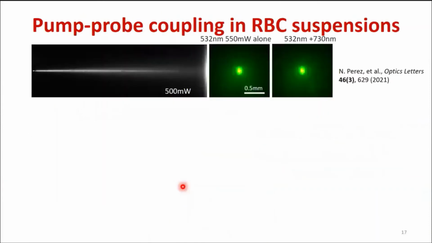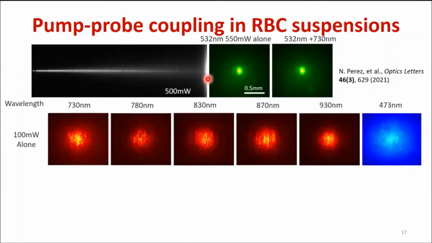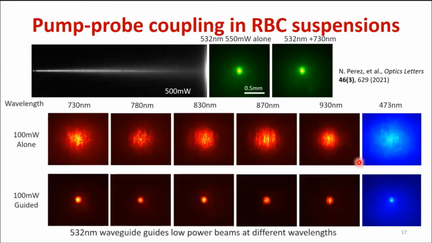So we use this idea and apply it to our red blood cell suspensions. This is our waveguide from a green laser beam at 550 milliwatt power, and you can see it's a beautiful waveguide. And now we looked at different laser beams at low power. It's 100 milliwatt alone, and by themselves they could not create waveguides, and you can see they just scattered and there is nothing observed.